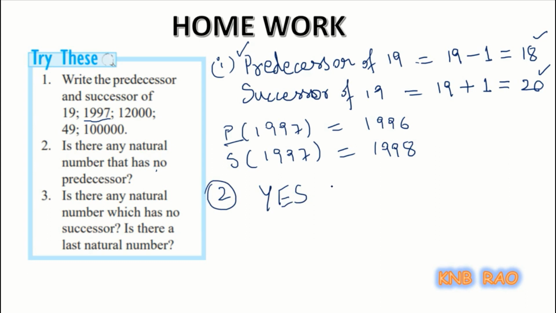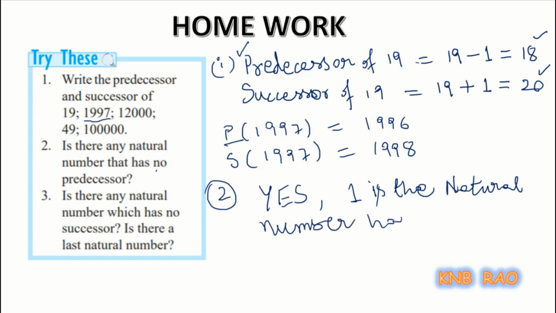Who is that number? 1 is the natural number having no predecessor in the natural number set.